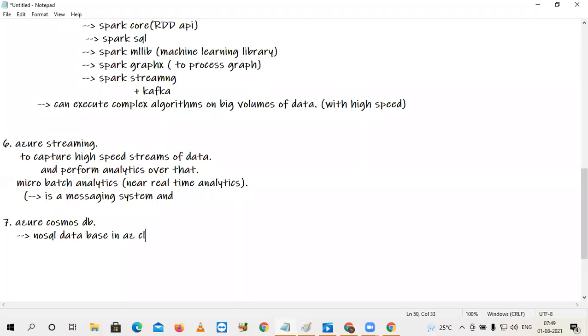In Azure Cloud, in NoSQL, we have different varieties, different categories, that means different types of NoSQL databases. This one comes under document storage, or document database, or document store. Generally in NoSQL, there are 4 types.